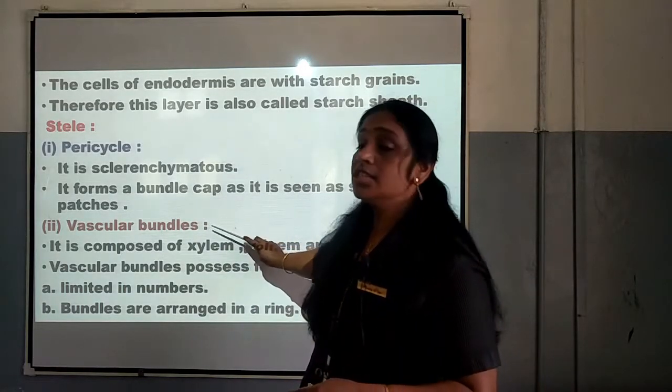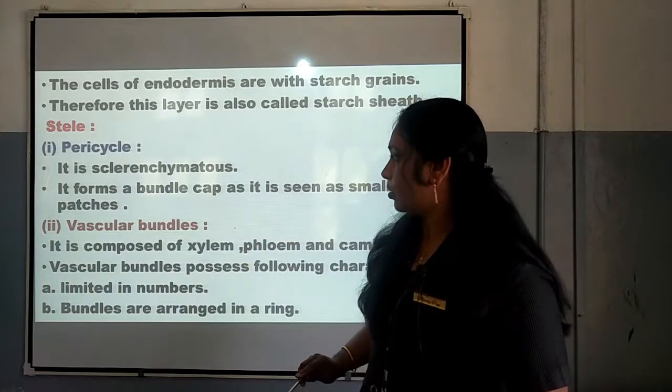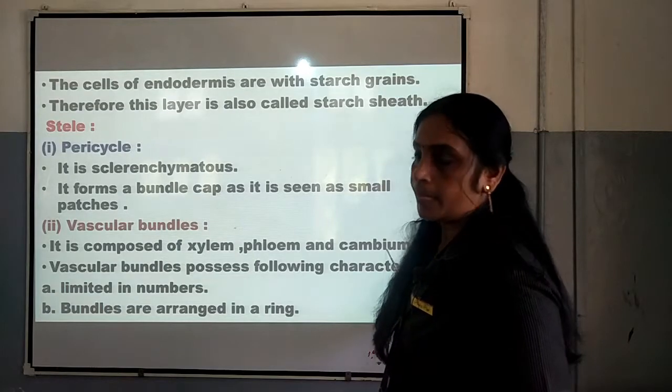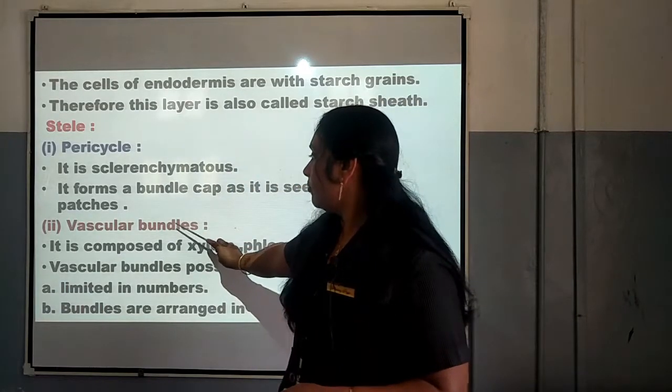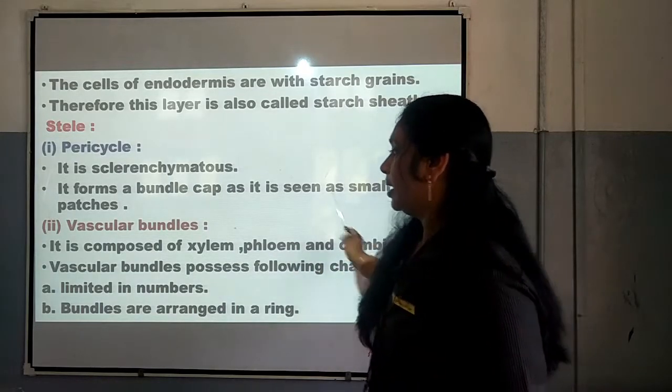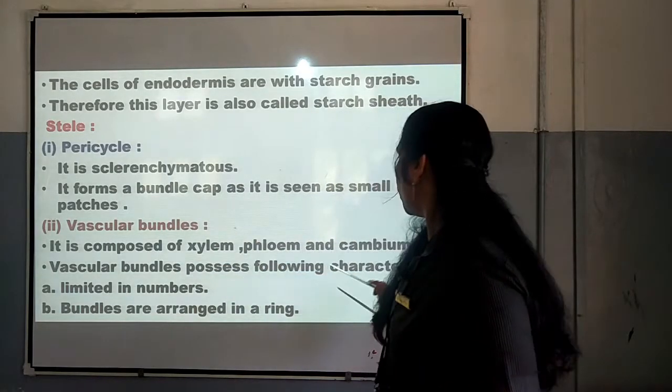The vascular bundle is very important in the case of dicot stem. It is composed of xylem, phloem and cambium. The vascular bundles possess the following characters.